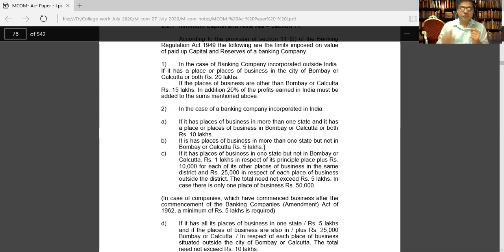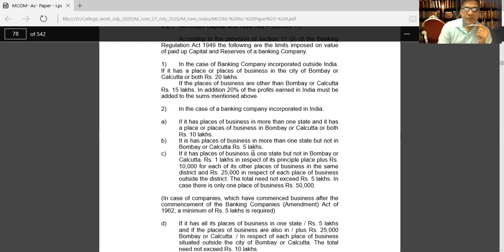And if you are doing business in more than one state and you are doing business in Mumbai or Calcutta, then your registration fee is 10 lakhs. So these things you have to keep in mind.